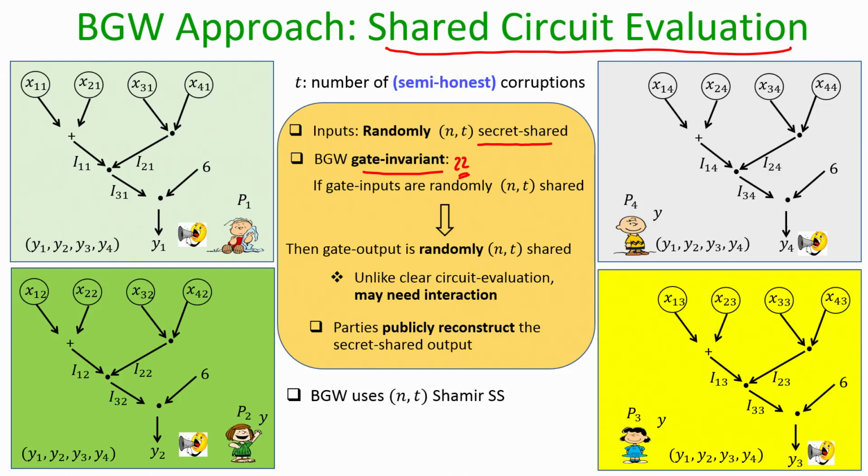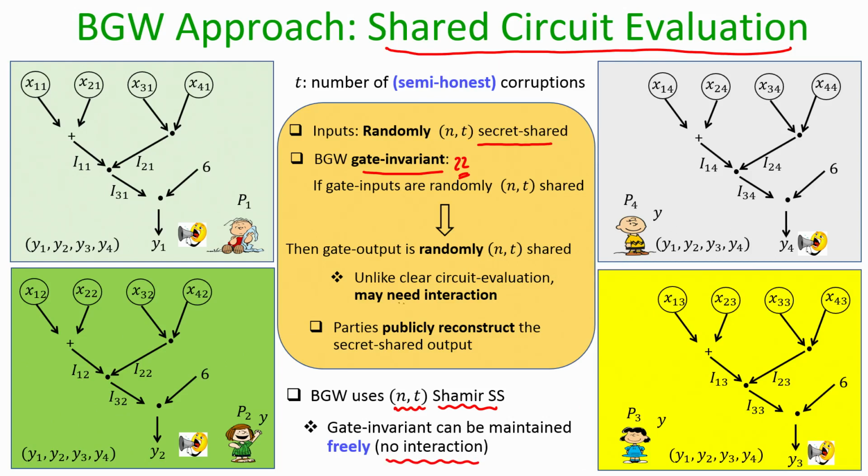The BGW MPC protocol follows the n comma t Shamir secret sharing for instantiating this secret sharing in the blueprint, and the reason it uses n comma t Shamir secret sharing is that it ensures that the gate invariant can be maintained without requiring any interaction among the parties.